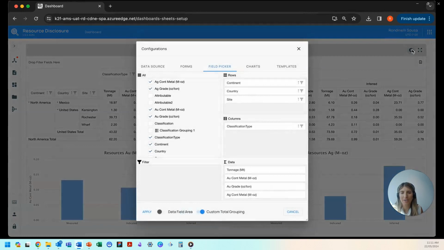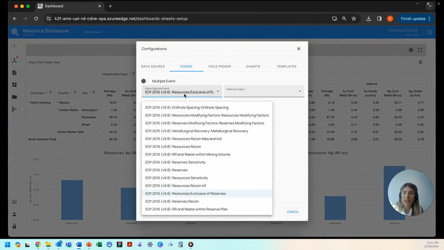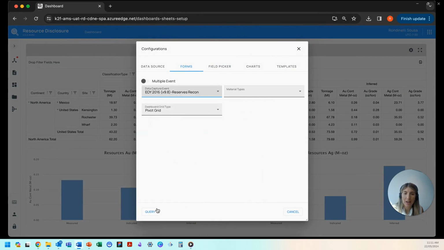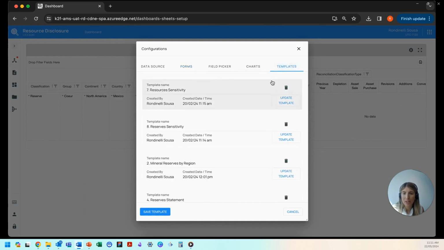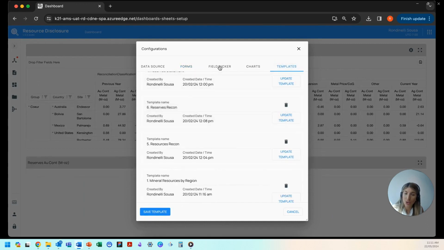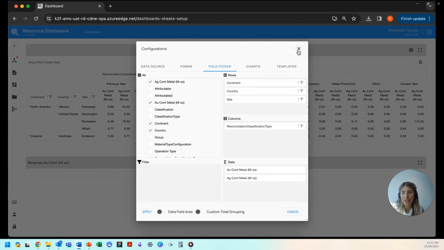So the tables and charts are very useful when presenting other types of data captured in the workflow. So we can look at waterfall data for reconciliation. We can do sensitivity analysis and other relevant information as well. So dashboards are linked to the org chart, and users can configure the tables and charts to compile and visualize data capture pages at any level of the organization as well, so region, operation, and deposit areas.